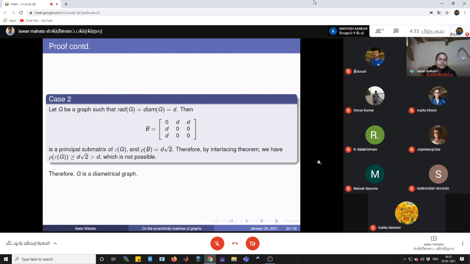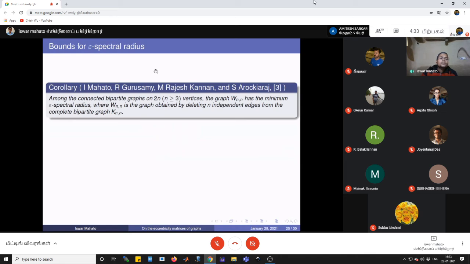Okay. Next, we will give a corollary of the above theorem. Among the connected bipartite graphs on given vertices, the graph W(n,n) has the minimum eccentricity spectral radius, where W(n,n) is the graph obtained by deleting n independent edges from the complete bipartite graph K(n,n).